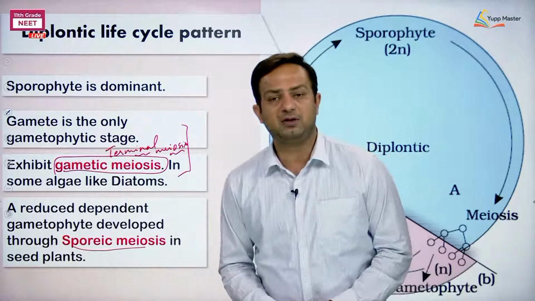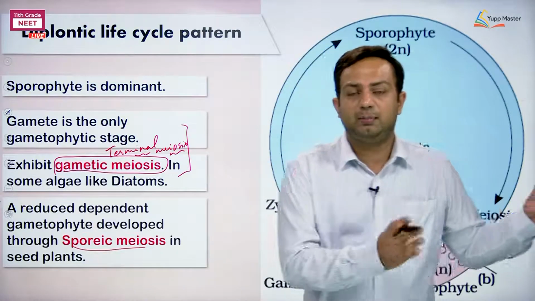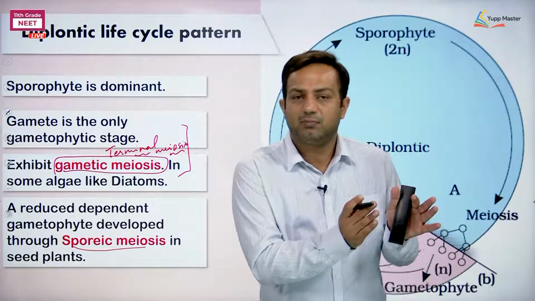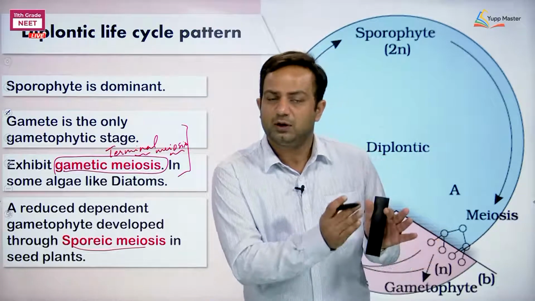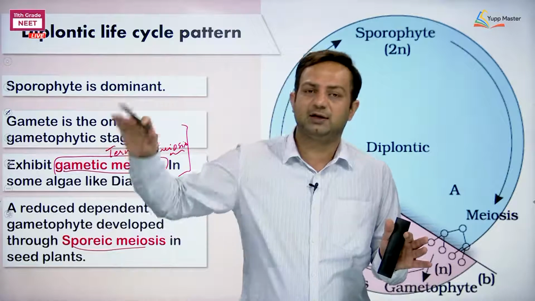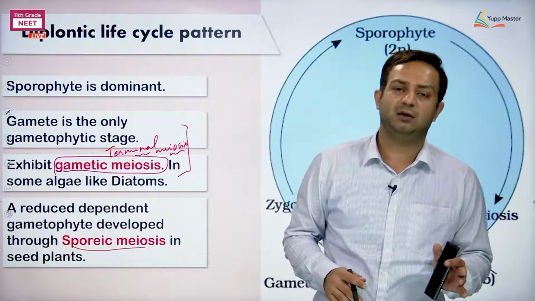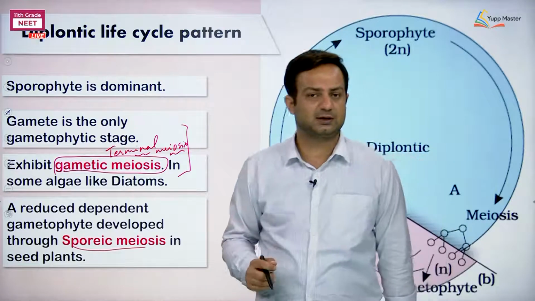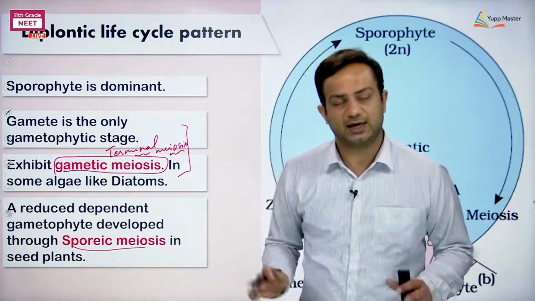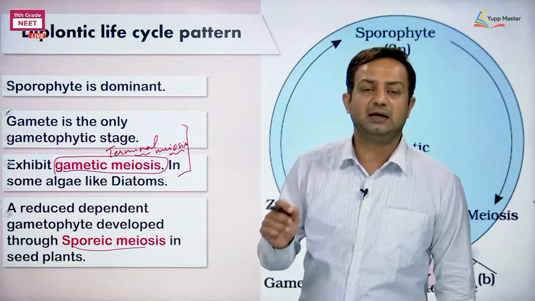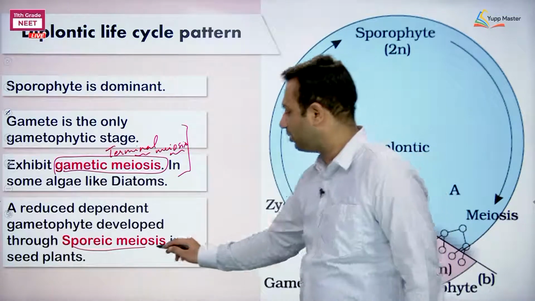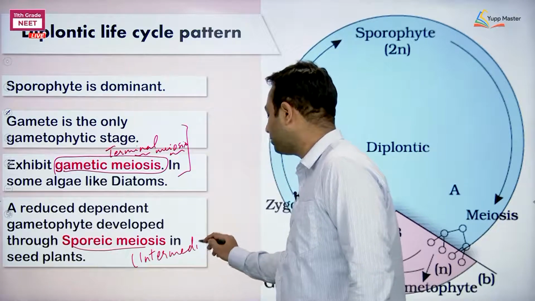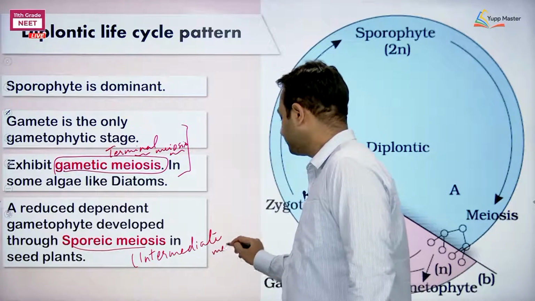Sporic meiosis is in between gametophyte and sporophyte. One stage comes after meiosis, the spore develops into the gametophyte, then the gametophyte bears the gametes, and then the whole sexual reproduction happens to form the sporophyte, which is distinct. So sporic meiosis is mentioned as intermediate meiosis. So, I have three types of meiosis taking place.